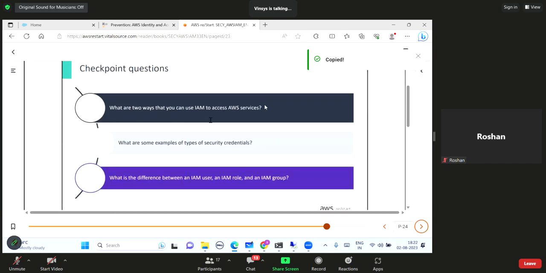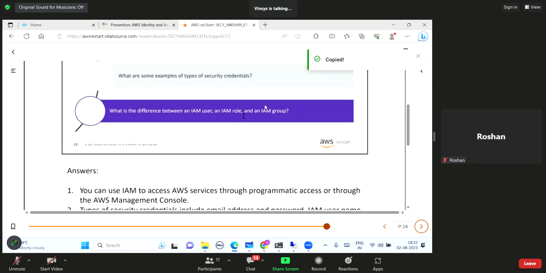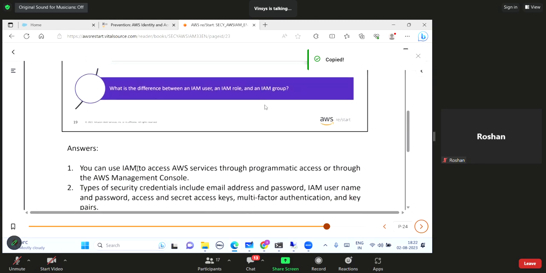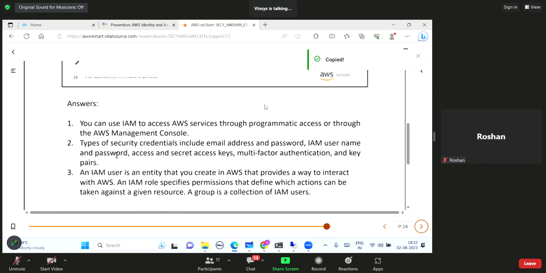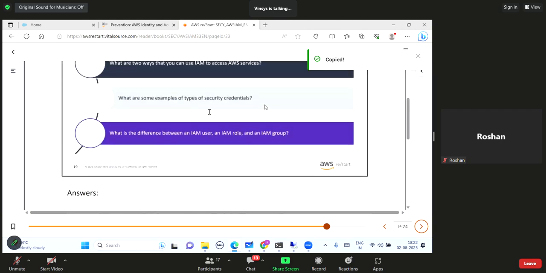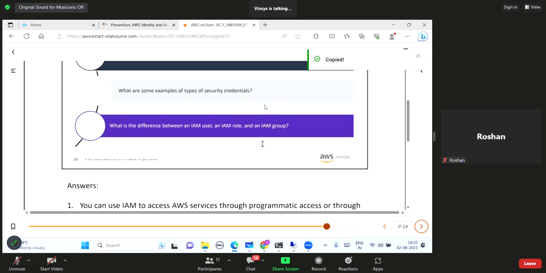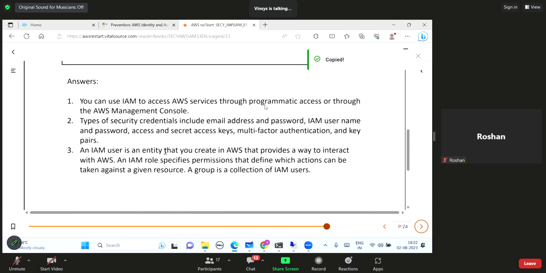What are two ways you can use IAM to access AWS services? Either the AWS Management Console or programmatic access. What are some examples of types of security credentials? Username, password, multi-factor authentication, access key ID and secret key ID are security credentials. What is the difference between an IAM user, role and group? An IAM user is an entity that you can create in AWS that provides a way to interact with AWS.